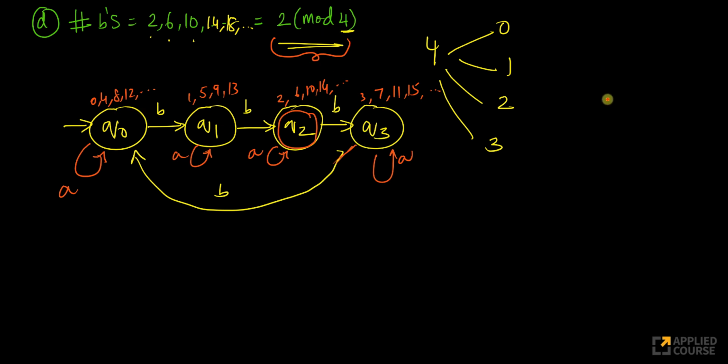So how many states do I need? I need 4 states to keep track of each of these: 0 mod 4, 1 mod 4, 2 mod 4 and 3 mod 4. That's it. Very, very simple example here.